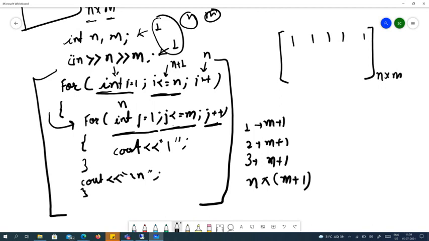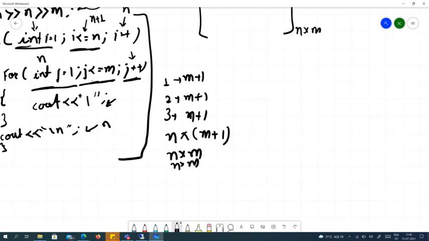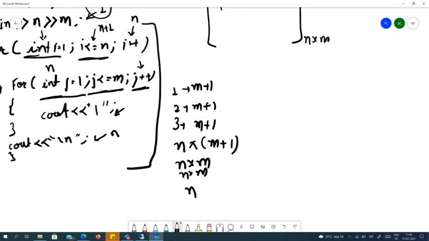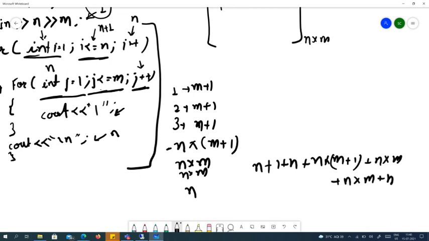This condition, how many times will it run? It will run again n into m times. We are coming inside this loop for n into m times, so this will also run n into m times. This condition will run n times. Okay, so what is the number of steps? n plus 1, plus n, plus n into m plus 1, plus n into m, plus n into m, plus n.